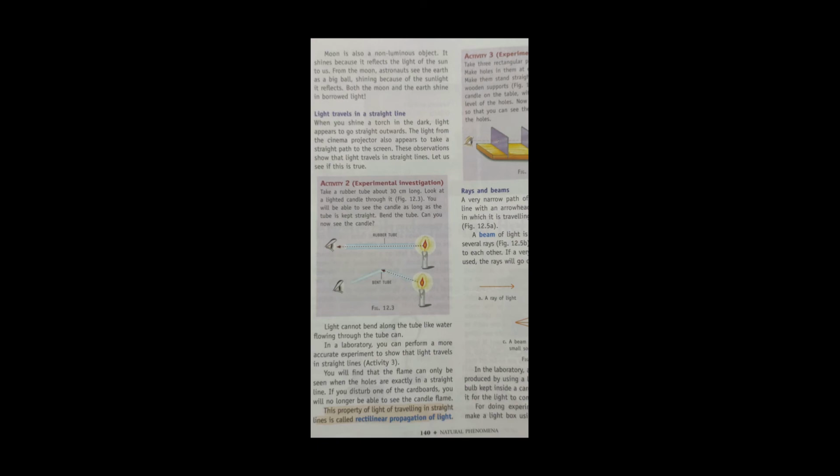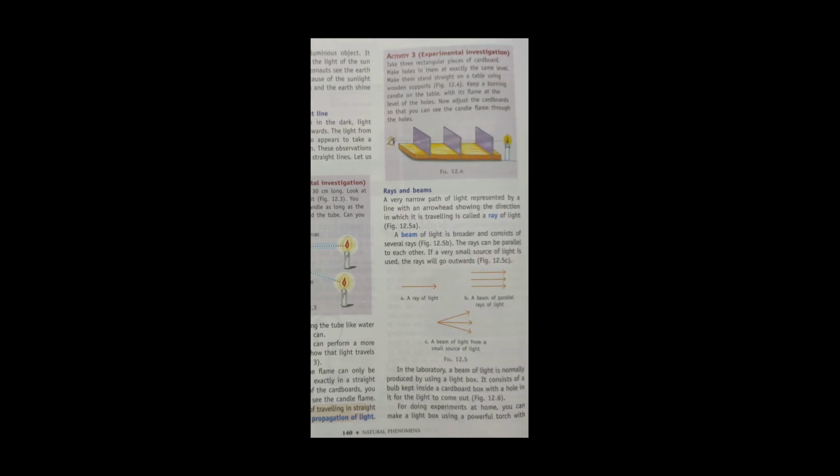The rubber tube activity is also used to prove that property. This property of light traveling in a straight line is called rectilinear propagation of light. Light always travels in a straight line. So through these activities we can say that light always travels in a straight line.